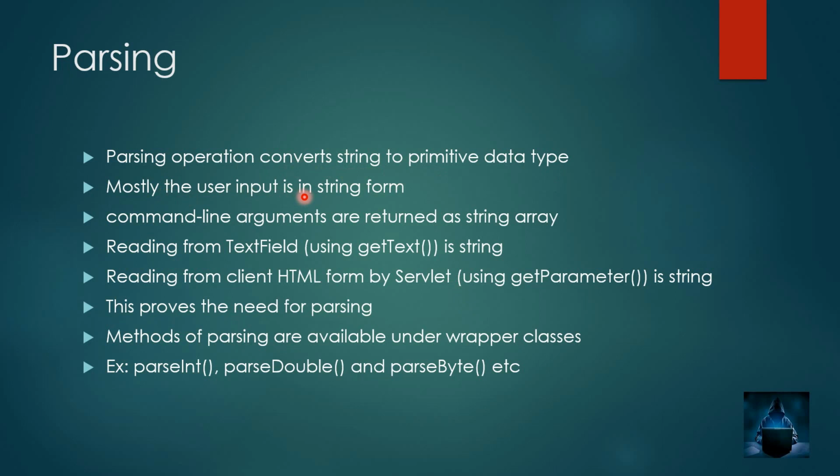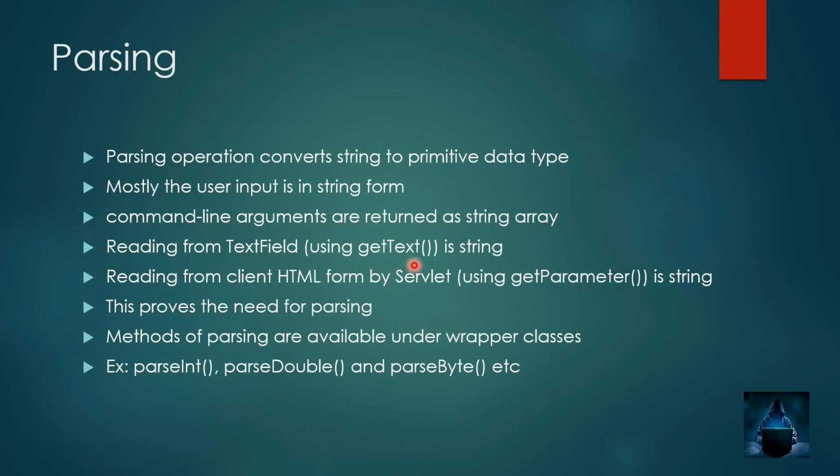So mostly the user input is in string form, right? Whenever we try to receive any input from the user, mostly it will be of string form, as well as command line arguments. I hope in the very first or second video we spoke about command line arguments. Same way, whenever you give command line arguments, they are received as a string array. Reading from a text field, like using getText, there is a method called getText, and this getText will also return the input in the format of string.